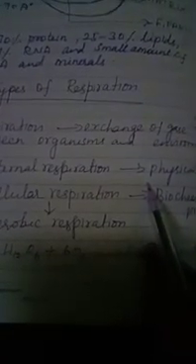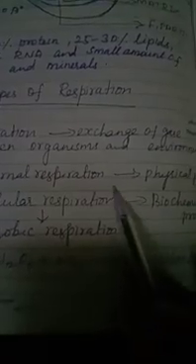So what is meant by external respiration? Plants get oxygen from the environment and release carbon dioxide and water vapor. This exchange of gases is known as external respiration. It is a physical process.